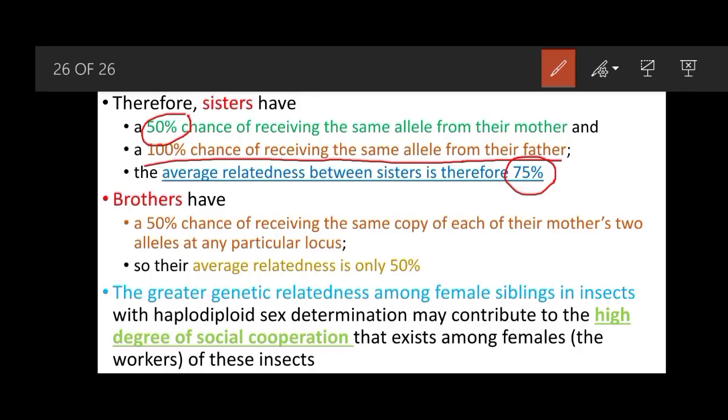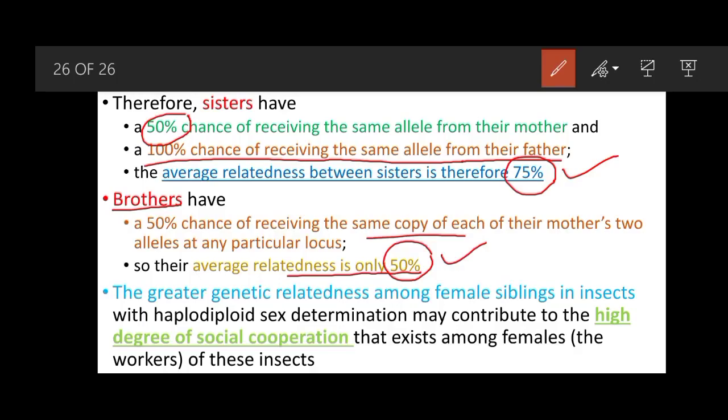But in the case of brothers, there is a 50% chance of receiving the same copy from each of the mother's two alleles at any particular locus. So their average relatedness is only 50%. In the case of females, relatedness is 75%, whereas in the case of males, relatedness is only 50%.